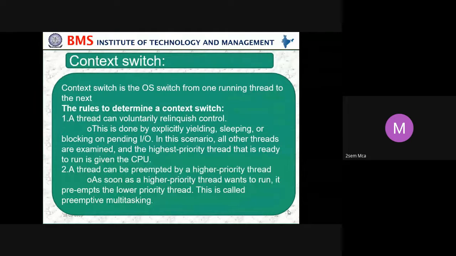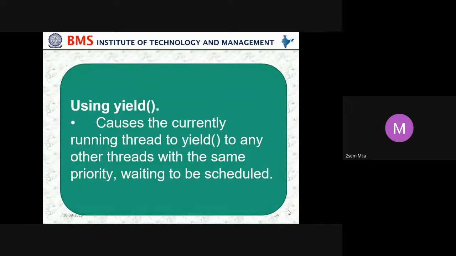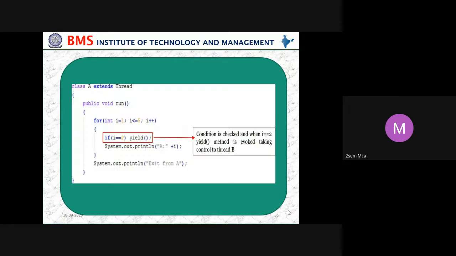And context switching is moving from one running thread to another thread. This is a program using yield, which causes the currently running thread to yield to any other threads with the same priority waiting to be scheduled. So that's what we have seen here, if i equals 2, yield.